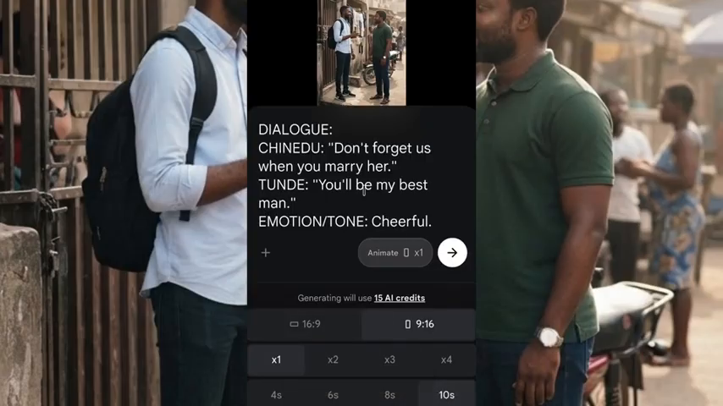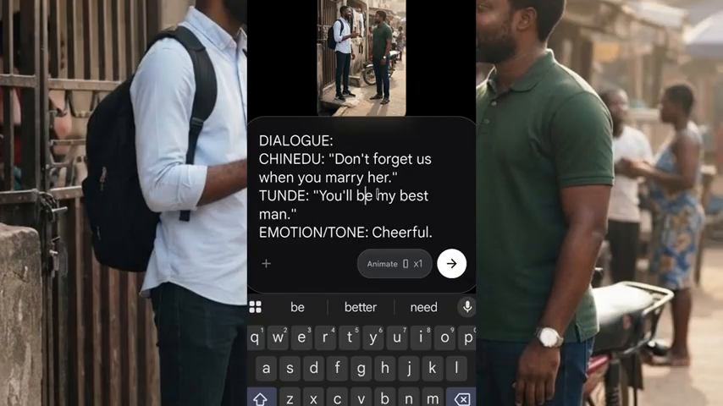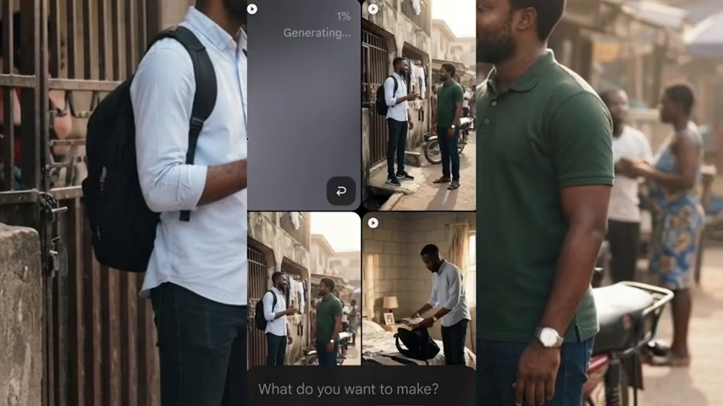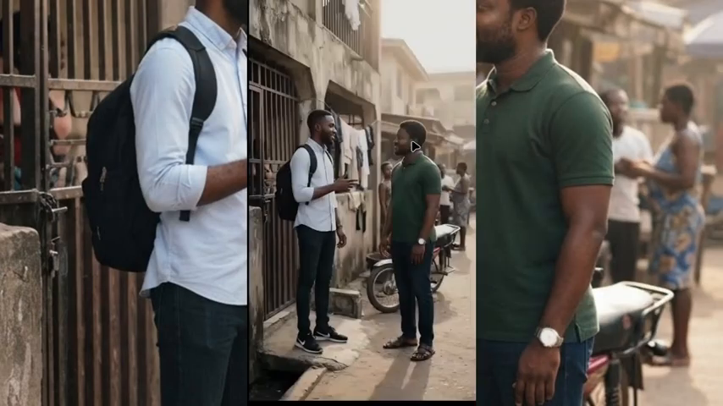Make sure you check your dialogue. If there's any comma in the middle of your dialogue, make sure you remove it. And after that, you click on generate. Now, when you click on generate, it's going to generate the third video for you. So let me download this second one.